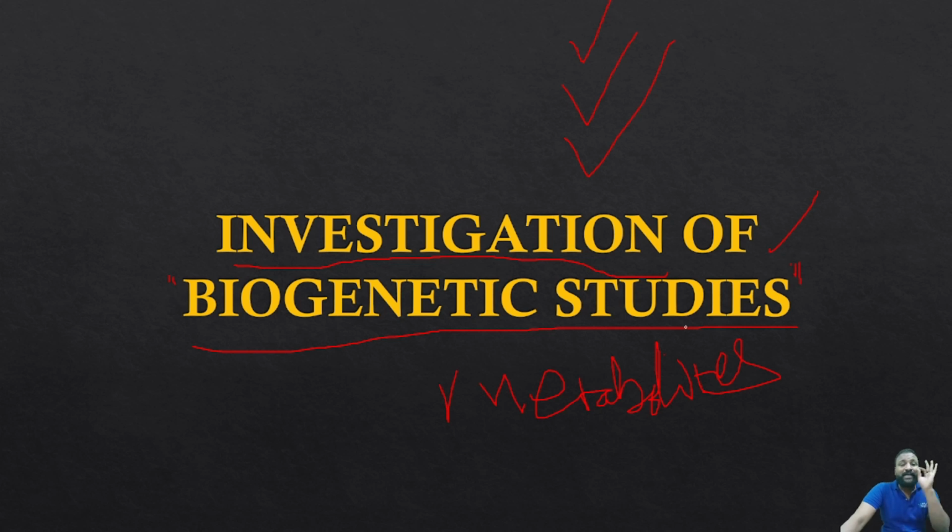Because some of the scientists have investigated with the help of some techniques, which we are going to discuss, like radioactive tracer techniques and radioactive isotope techniques. By such techniques, they investigated all the pathways to know each and every step, the end product, the precursor and what enzyme is involved.